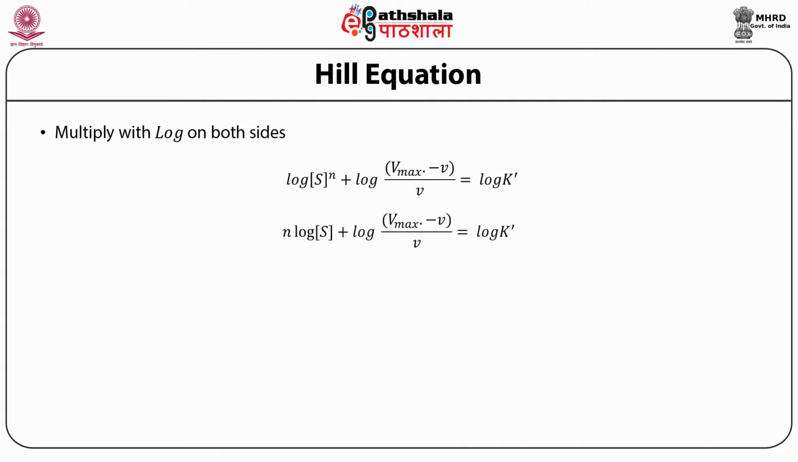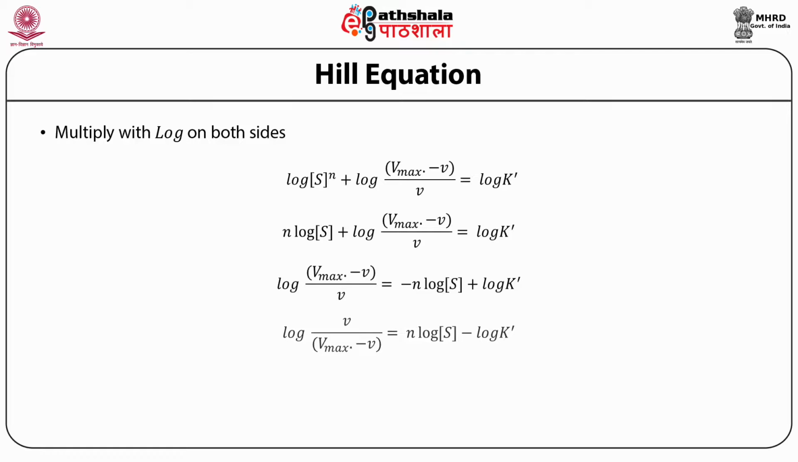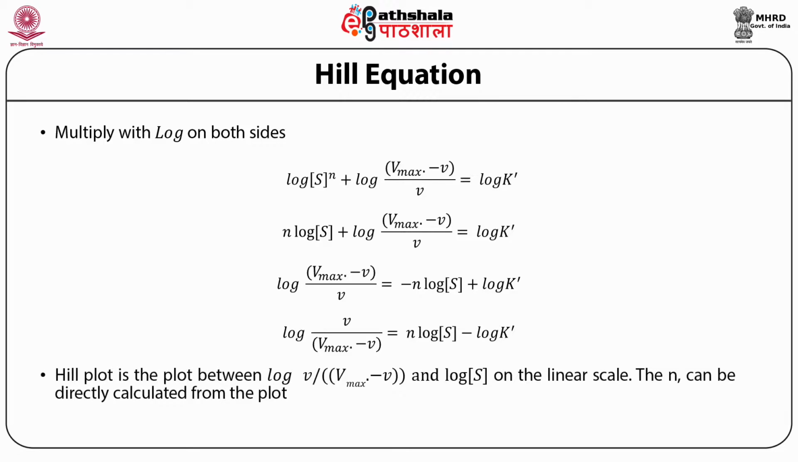If you solve this equation, it subsequently becomes log V upon Vmax minus V is equal to n log substrate concentration minus log K prime. And Hill's plot, which is a well known plot, is a plot between log V upon Vmax minus V0 and log substrate concentration on a linear scale, where n can be directly calculated from this plot.